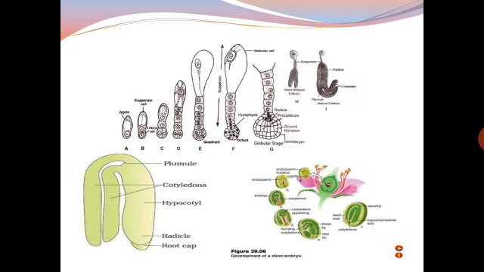The first division of the zygote is transverse, as already explained to you, and it produces a two-celled pro-embryo, which will again divide and then finally form the globular stage. This is the suspensor, then the globular stage, heart-shaped embryo, and then finally the mature embryo. This is the development of the dicot embryo.